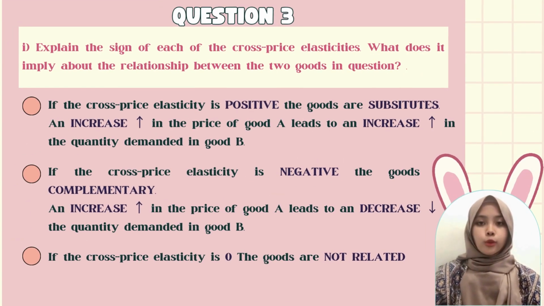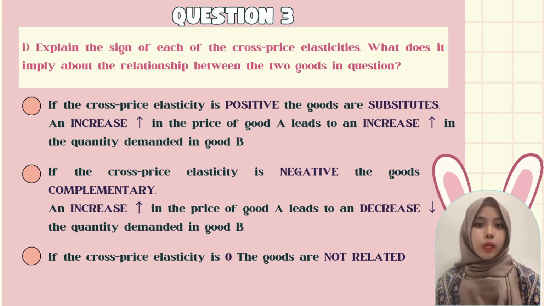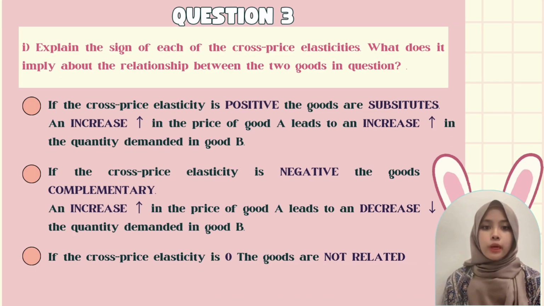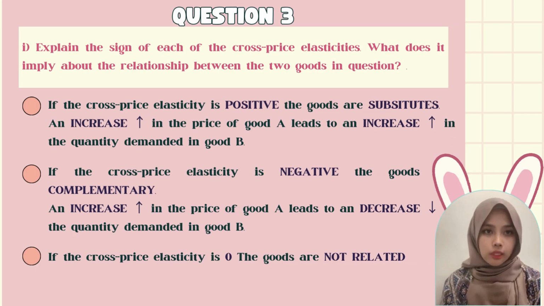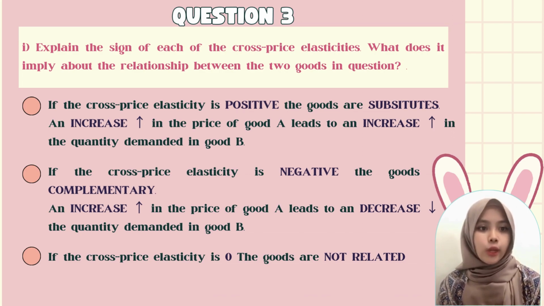Okay, so moving on to question 3.1, explain the sign of each of the cross price elasticities. What does it imply about the relationship between the 2 goods in the questions? So if the cross price elasticity is positive, the goods are substitutes. An increase in the price of good A leads to an increase in the quantity demanded of good B.